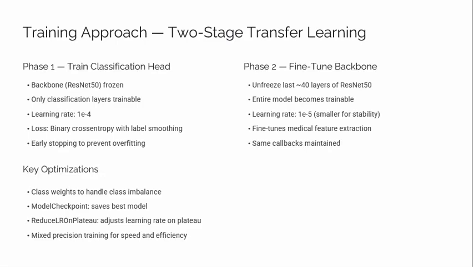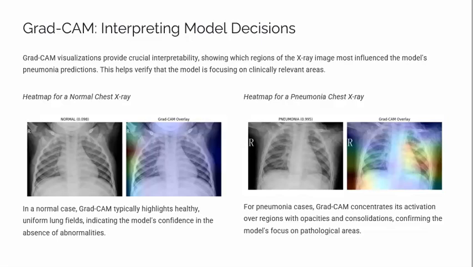Coming to the next slide, Grad-CAM interpretation. Grad-CAM is very important in medical AI. It helps us understand what the model is focusing on. For normal X-rays, Grad-CAM typically highlights the clear lung regions, allowing us to verify that no abnormal areas are present.